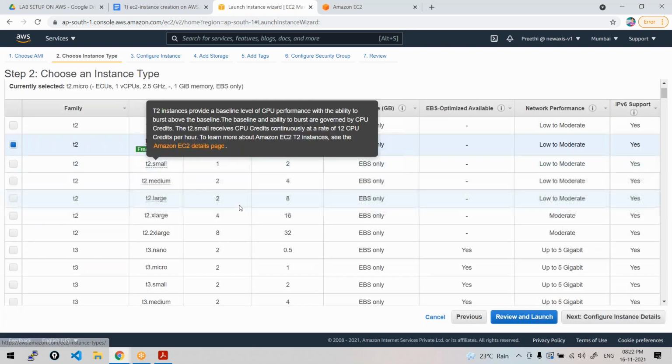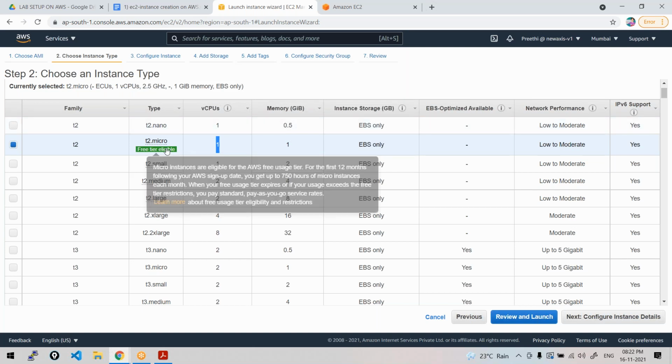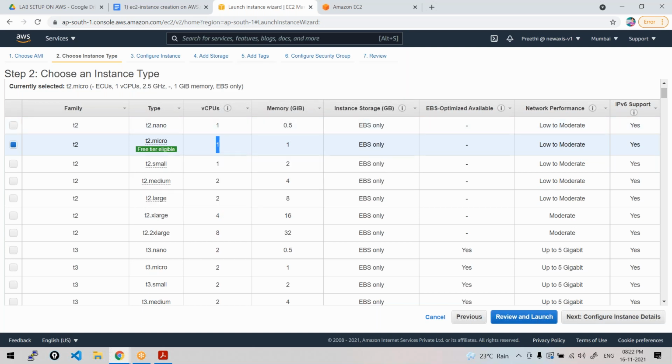What is that all about? T2.micro will provide you one virtual CPU, like dual core, quad core, and so on. Similarly, this T2.micro will provide you one virtual CPU and 1 gig of memory. That is enough for us.